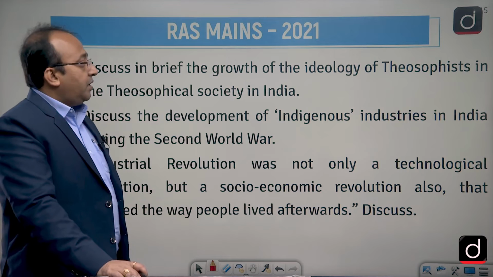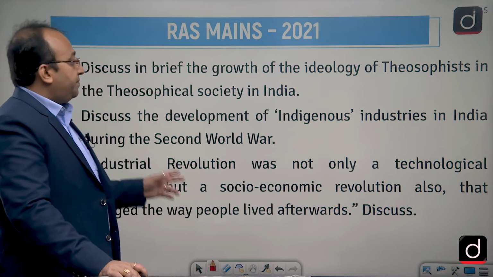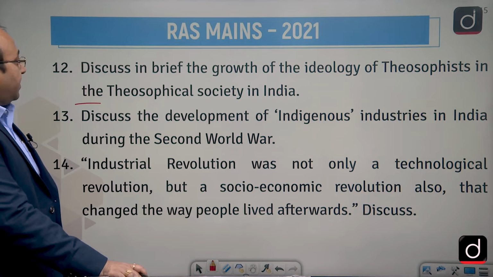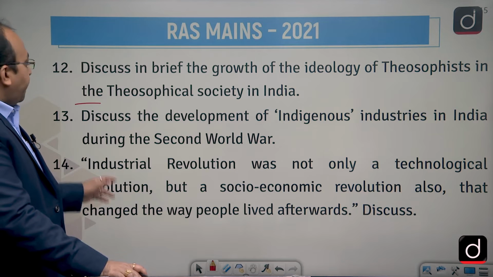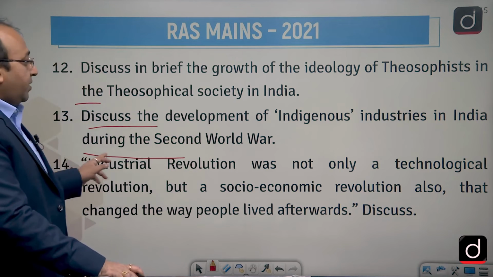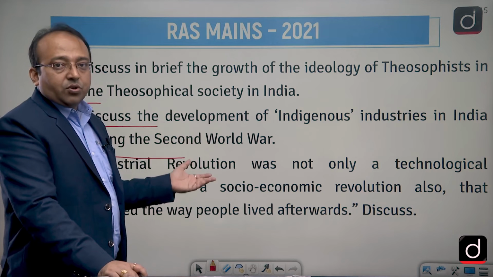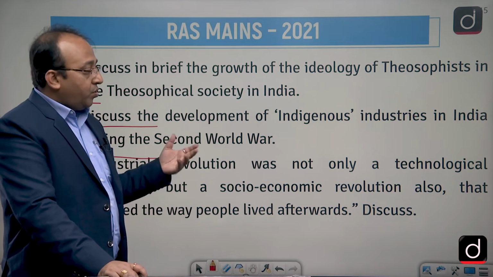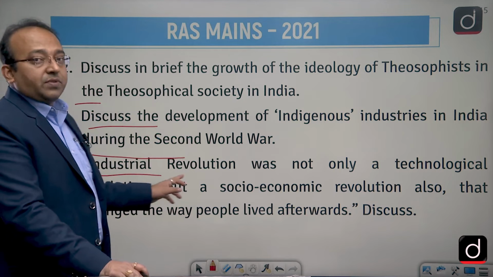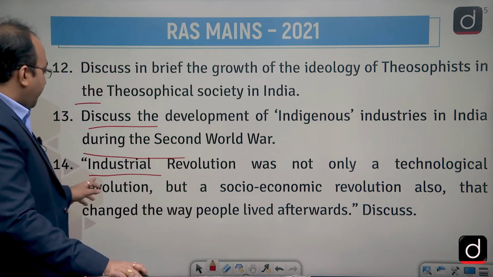Discuss in brief the growth of the ideology of theosophist and theosophical society in India, in fact. That is also from modern India. Discuss the development of indigenous industries in India during the Second World War. That is another question from the Second World War, but it is pertaining to also the indigenous industries primarily, in fact. That is the impact of Second World War. In that way, this question was asked to you.